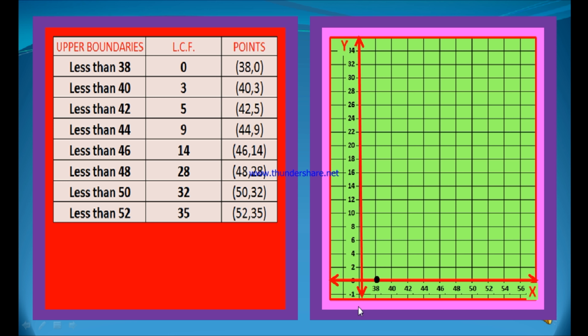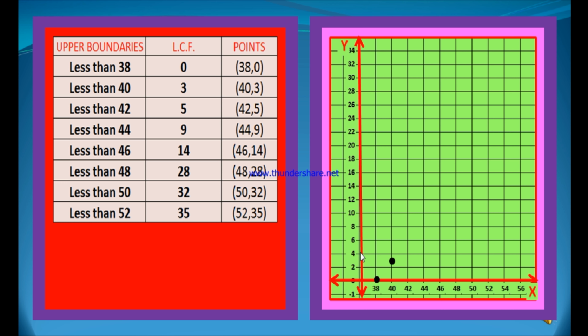And on the y-axis, the smallest value is 0. Therefore, you start from 0, 2, 4, 6, 8, like that. On the y-axis the scale is 1 centimeter equal to 2 units, whereas on the x-axis also 1 centimeter is equal to 2 units. Now, let us represent these values on the graph sheet.